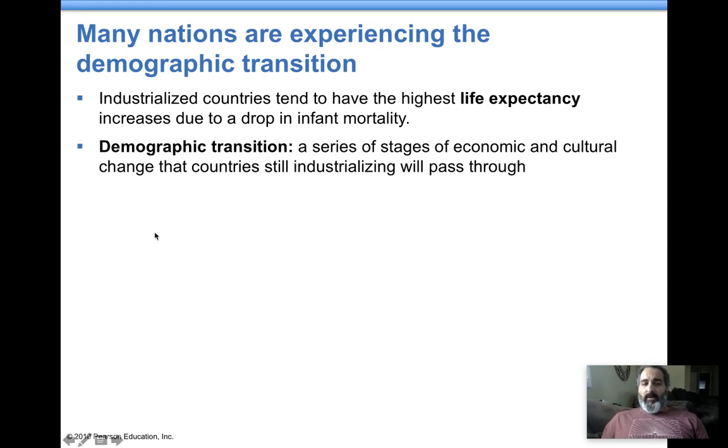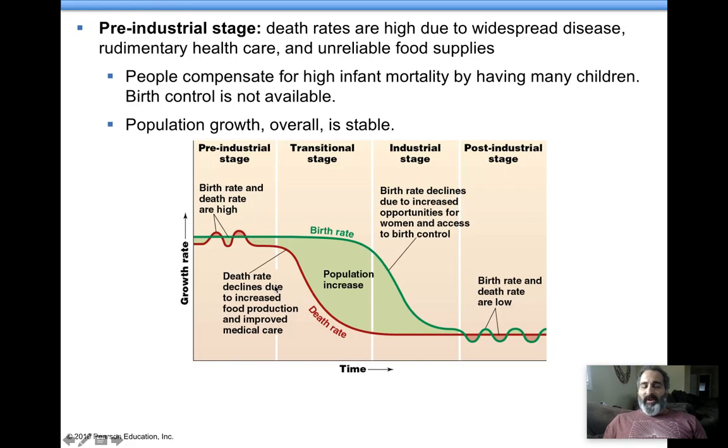So now let's talk about how there's a series of stages of economic and cultural change that take place within a country when they're trying to get industrialized, or they want to go from third world to first world. They want to go from developing to developed. There's a bunch of stages that take place. This is called demographic transition. All right. The pre-industrial stage.